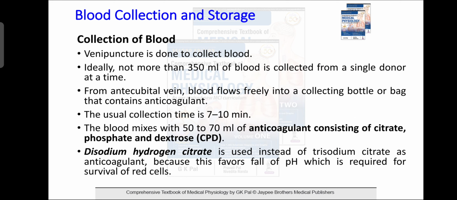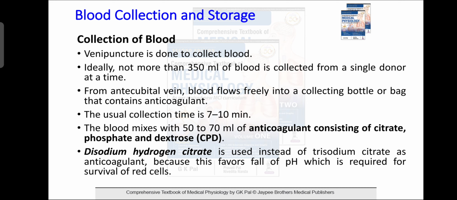Blood collection and storage. Venipuncture is done to collect the blood. Ideally not more than 350 ml of blood is collected from a single donor. From the antecubital vein, blood flows freely into a collecting bottle that contains anticoagulant. The usual collection time is 7 to 10 minutes.